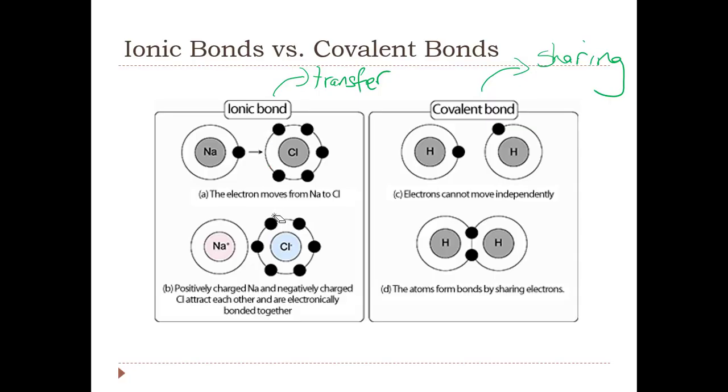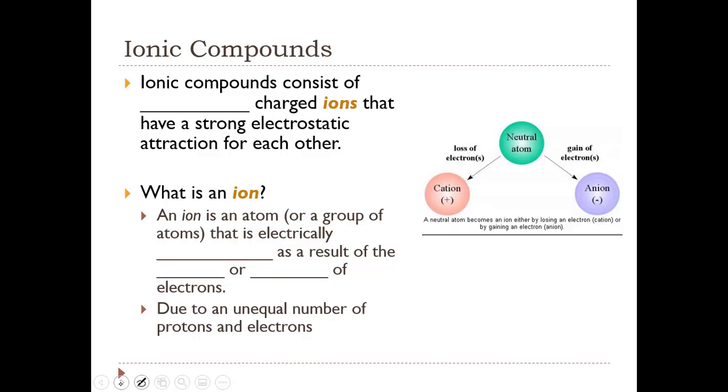But the take-home message from this slide is that there's the transfer of electrons that results in an ionic bond, and in a covalent bond we have the sharing of electrons.